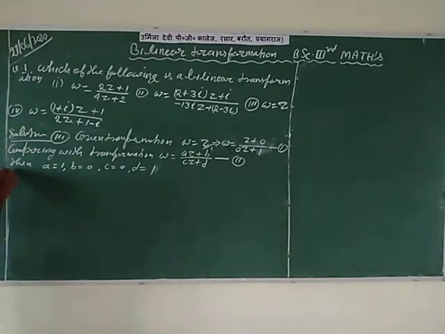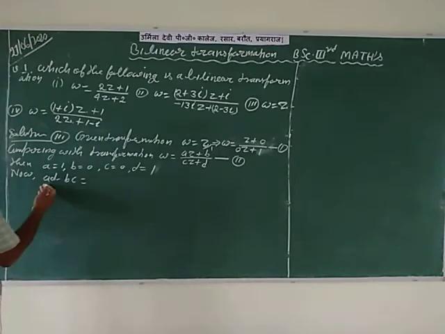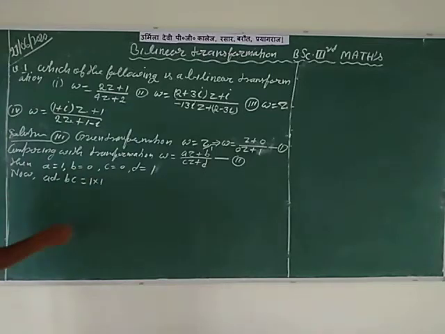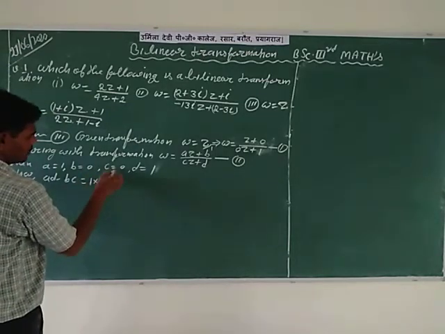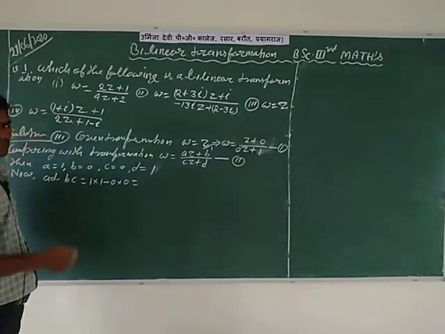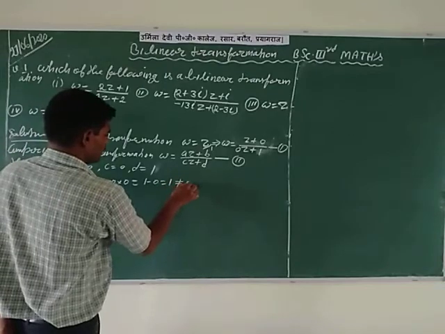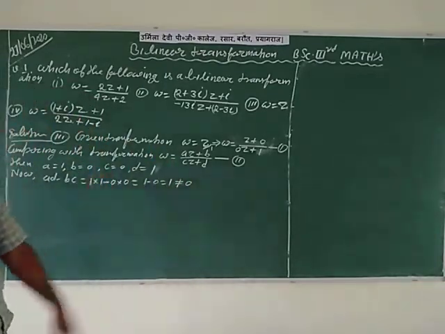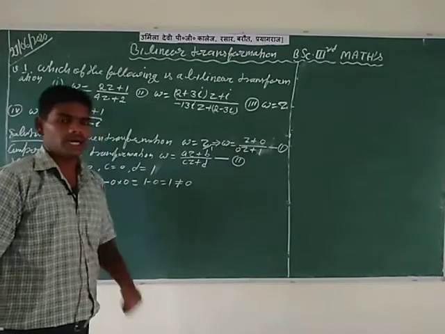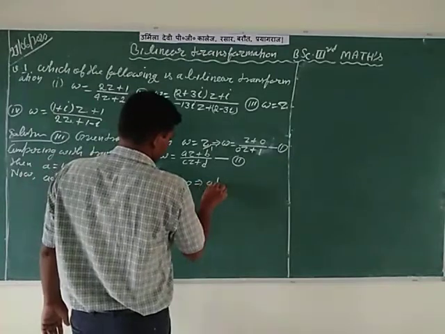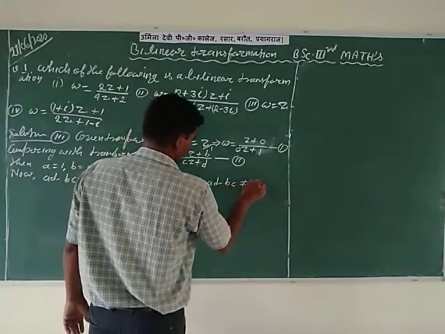So the value of AD minus BC is equal to: A is 1 and D is also 1, so 1 into 1, and minus B is 0 into C is 0. So 1 minus 0 is equal to 1. Here notice that 1 is not equal to 0. It implies that the value of AD minus BC is not equal to 0.